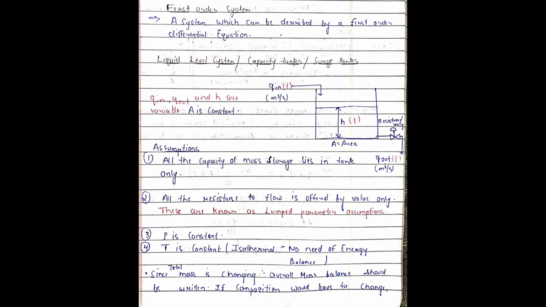As you can see in the diagram, the liquid is entering with the flow rate Q in and it is leaving with the flow rate Q out. The steady state height is H and the area of the tank is A. So let's see the assumptions.